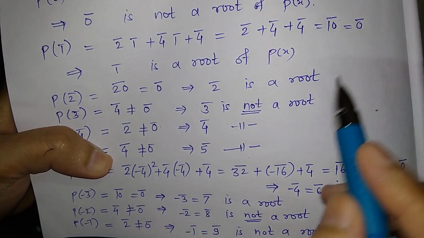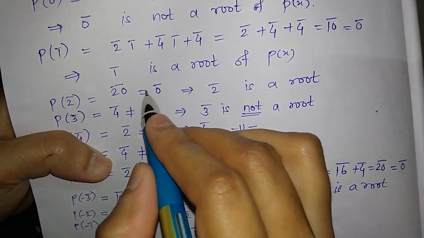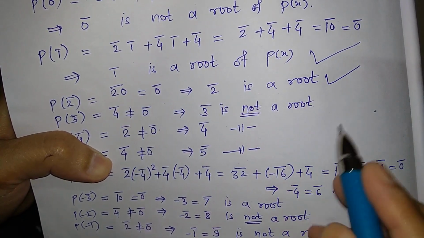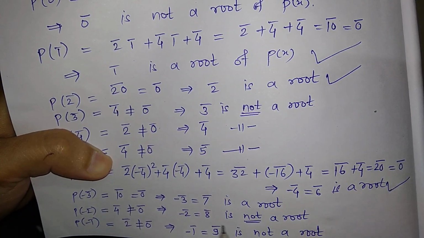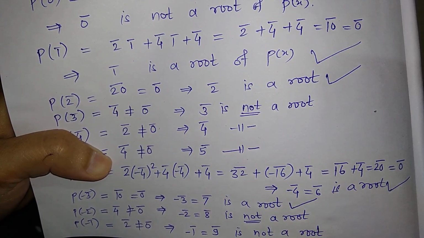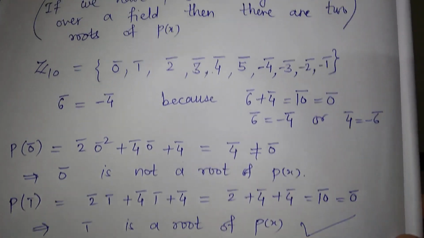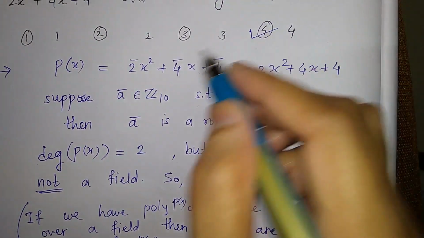So just look at this: 0 bar is not a root, then 1 bar is a root, then 2 bar is a root, then 6 bar is a root, and 7 bar is a root. So how many roots are there? These are 4 in number, and therefore the fourth option is the correct option.